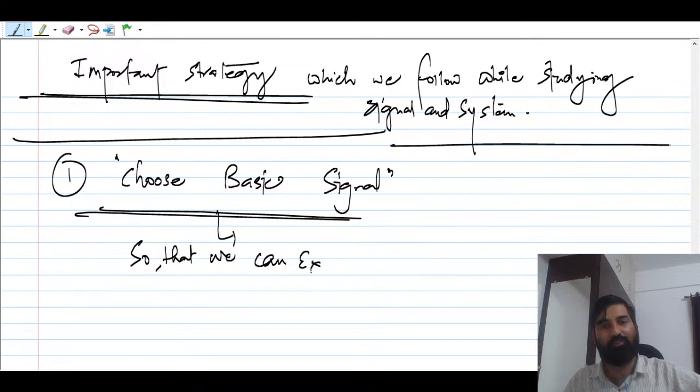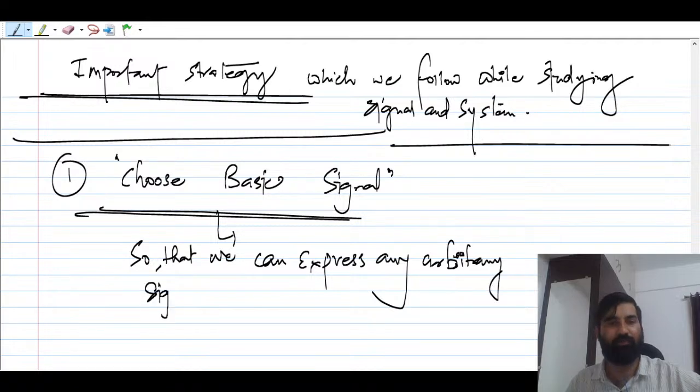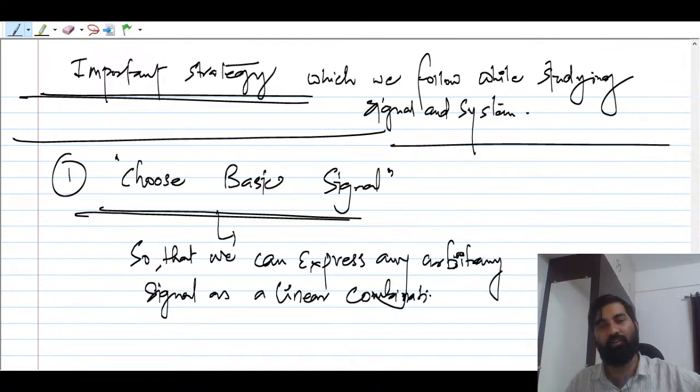So you choose basic signals so that we can express, or you can say decompose, any arbitrary signal as a linear combination of basic signals.